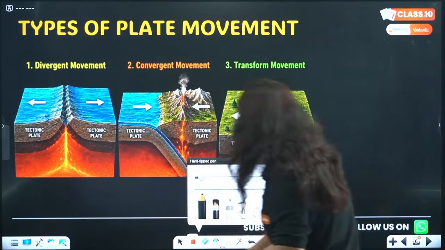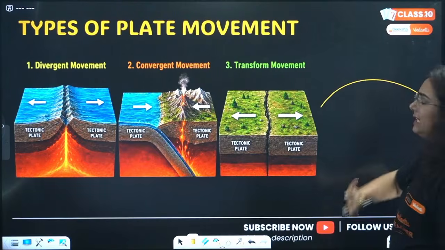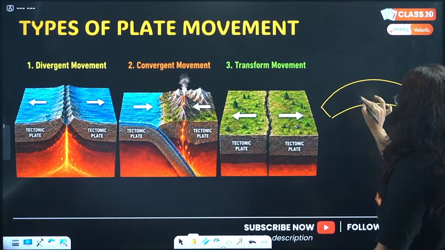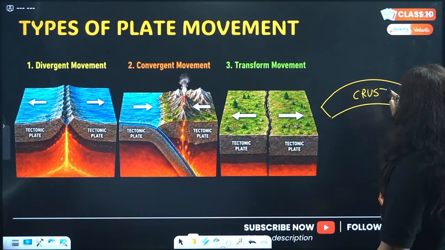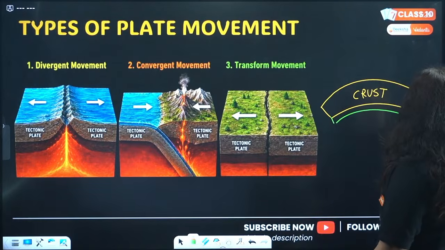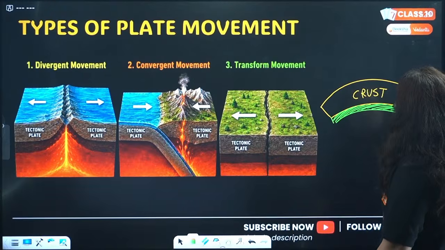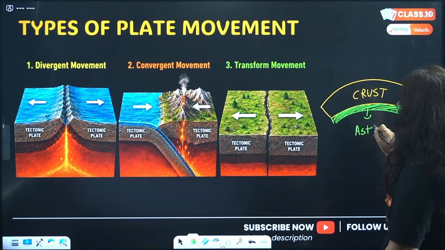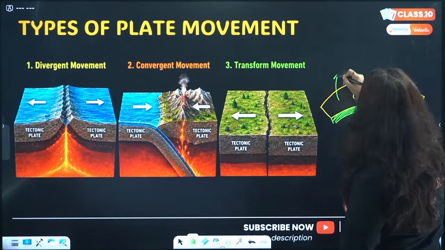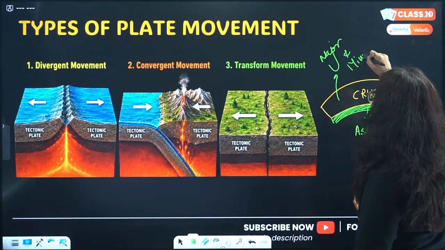So, coming to this plate tectonic movement, pay attention, beta. This is the earth's surface, and it is referred to as the crust. I just told you that below this crust there is a layer of molten magma, which is referred to as the asthenosphere. Now you are aware that on this crust there are various major and minor plates.